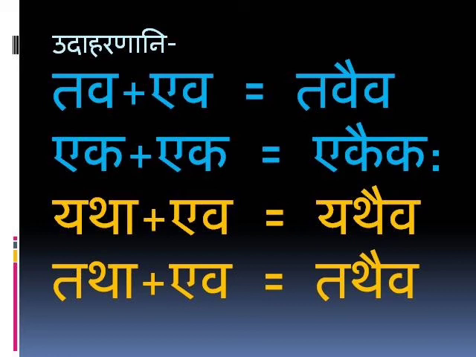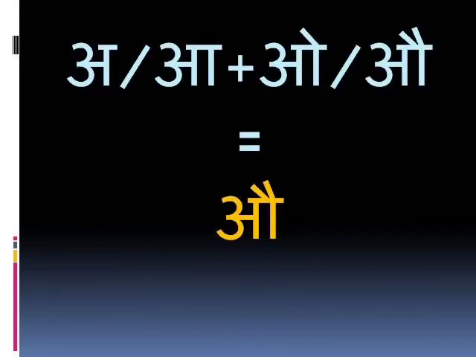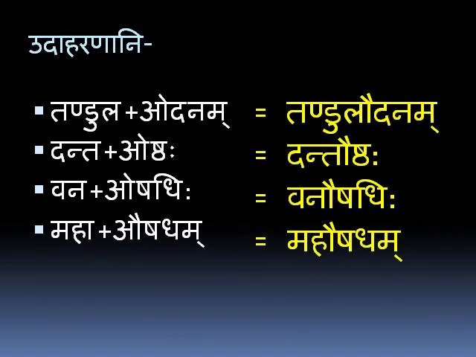Now we'll see one more rule of Vriddhi Sandhi. When A or Aa is followed by O or Au, the result is Au. We'll see the example of this rule. Tandula plus odana, Tandulaudanam. Danta plus oshtha, Dantaushtha.